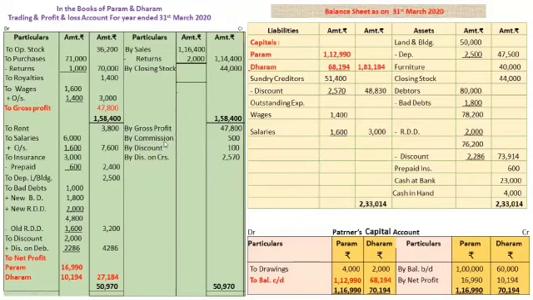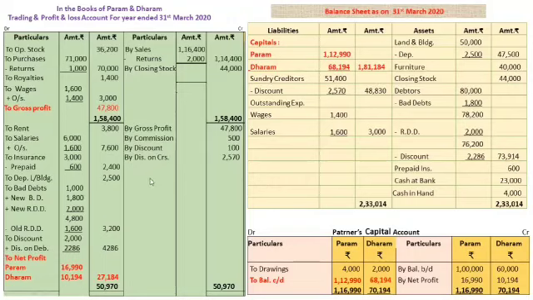Commission 500, discount 100, and discount on creditors, as we have discussed that this is the earning of the firm, shown in profit and loss account credit side.